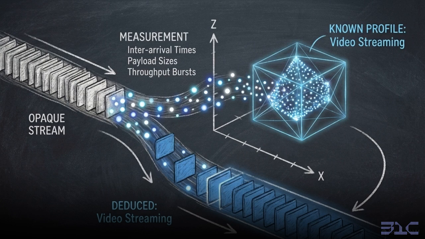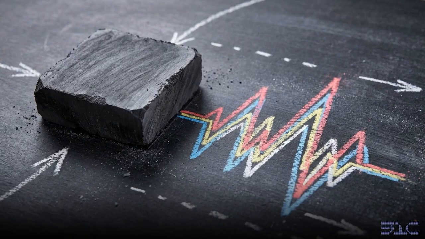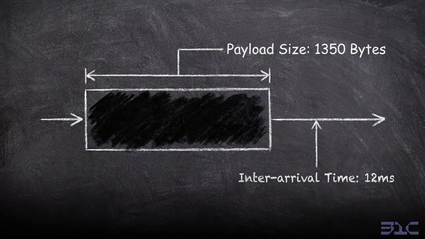These plotted metrics coalesce into a distinct geometric cluster. This statistical shape is compared against established wireframes to deduce exactly what application generated the data. This method is highly accurate because even heavily encrypted applications leak identifiable behavioral patterns. The encryption only hides the contents, not the physical delivery mechanics of the data itself.